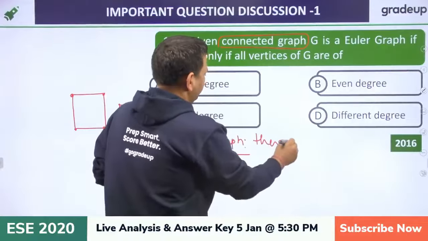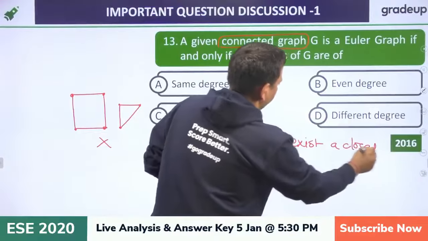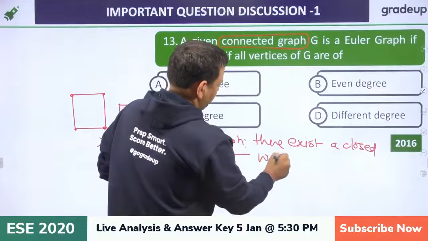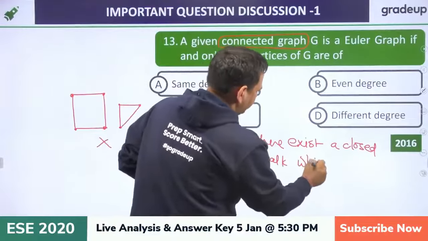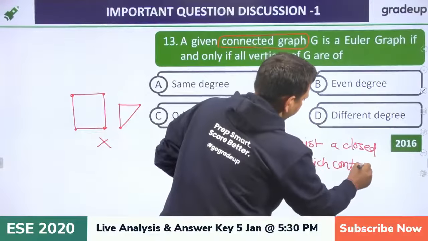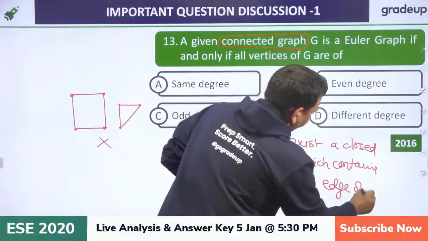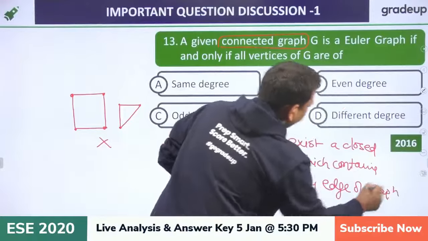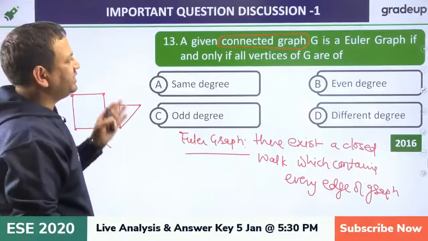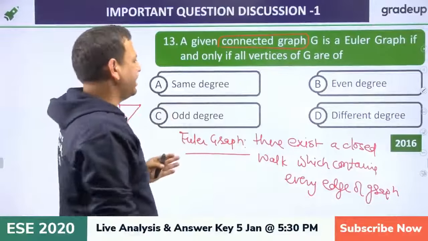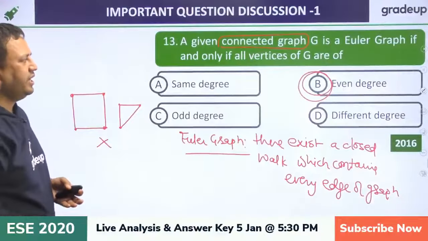There exists a closed walk, or we will say, which contains every edge of the graph. Okay, so there is a theorem which says, if in a connected graph every vertex has even degree, then it is a Euler graph. So here, this is a true statement. Okay.